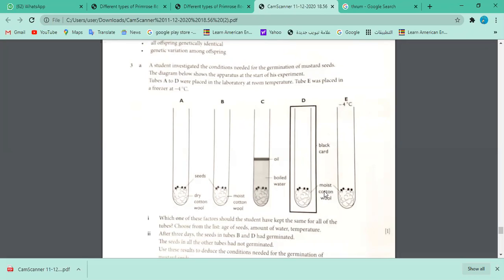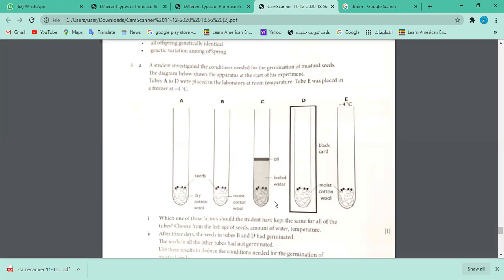It is called moist cotton, which is here also moist cotton, okay? But it has a very special card which is placed on this tube not to allow light. And as you mentioned here, all the same moist. So no problem with the water contents, and no problem with the seed, but yes, temperature is different. Now you could easily understand what is different, what is common.